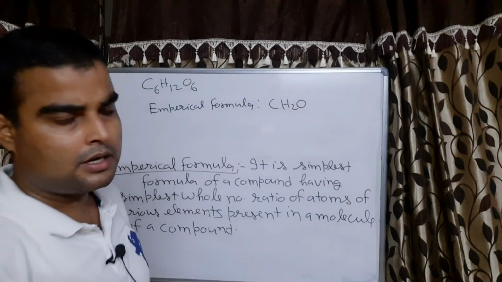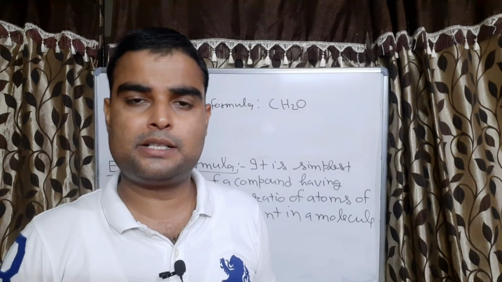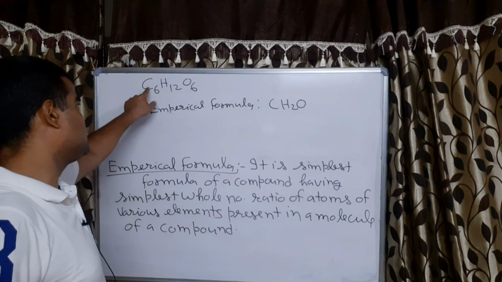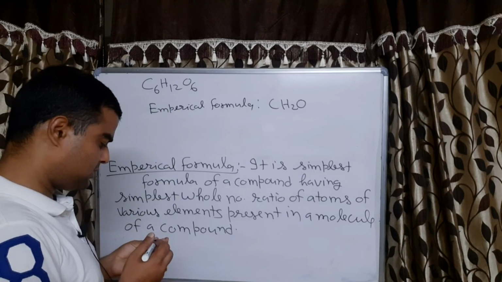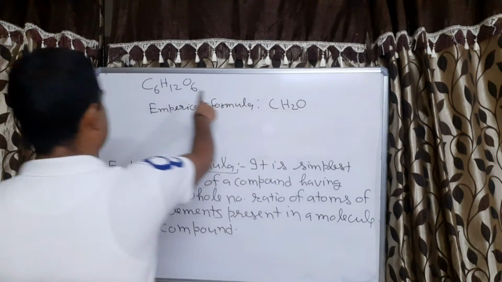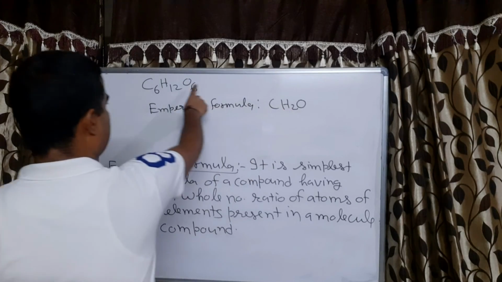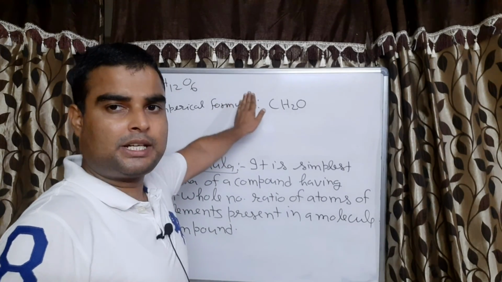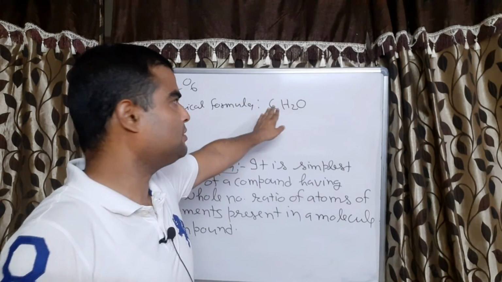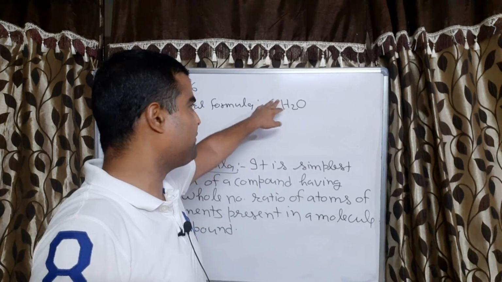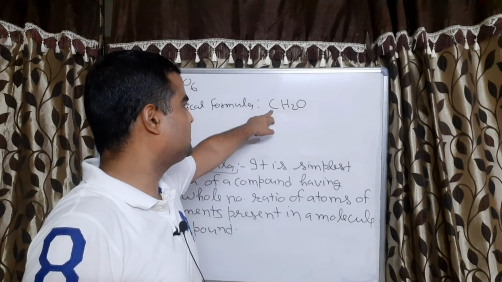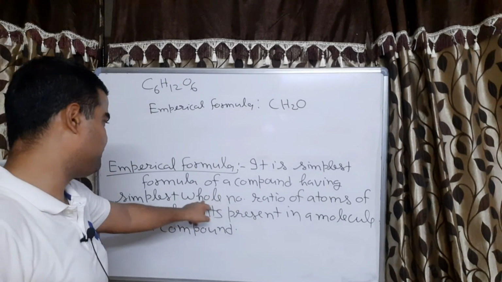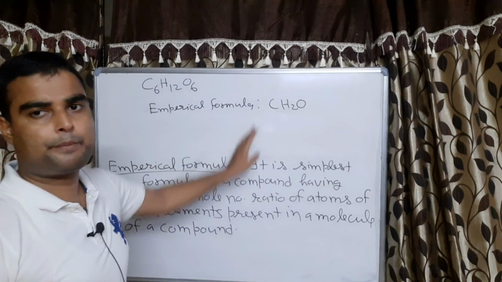Empirical formula means all the elements should be present in the minimum ratio. Carbon is present in 6 numbers, so if we take one number, then it will be 2 and 1. If we make it simpler than this, then carbon will be in fraction, but it is the whole number ratio. So this is the empirical formula.